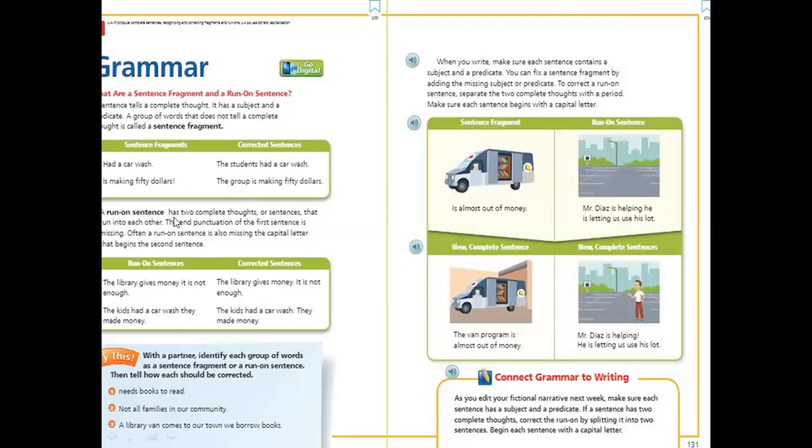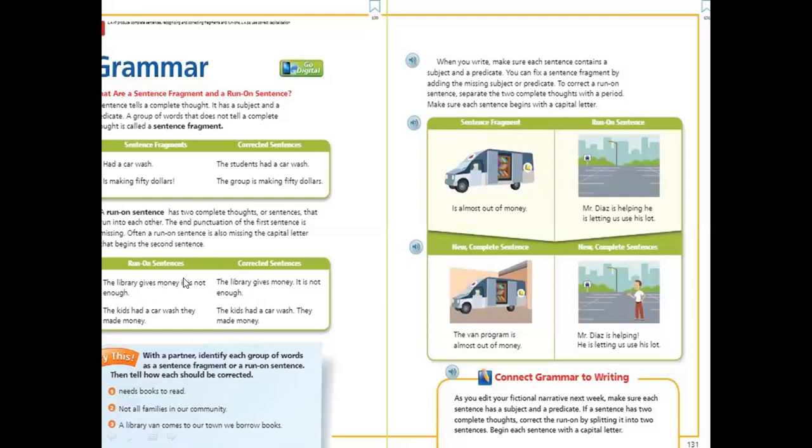Here, a run-on sentence has two complete thoughts or sentences that run into each other. So a run-on sentence consists of two different sentences, and they should have a punctuation mark in the middle. For example: the library gives money, it's not enough.